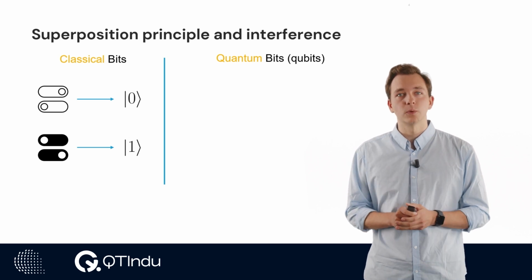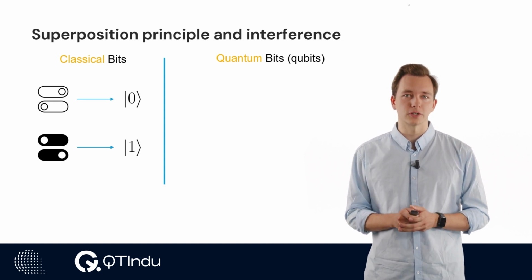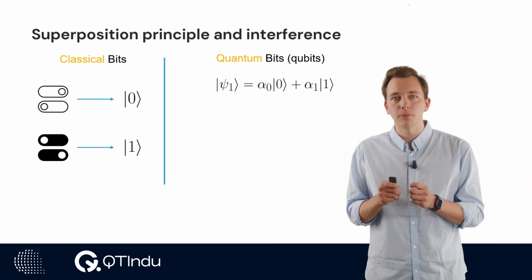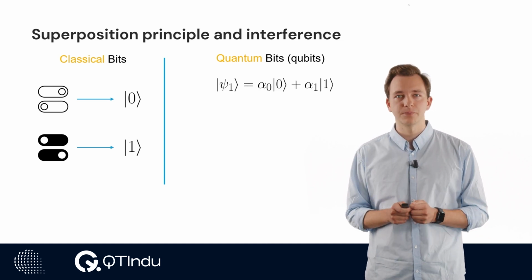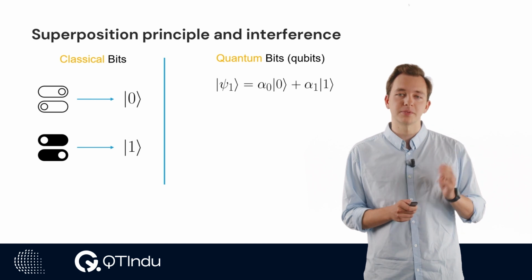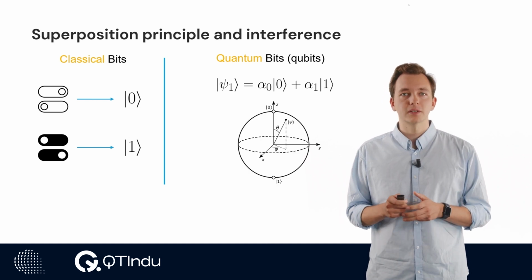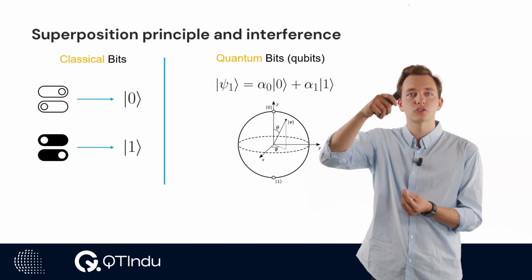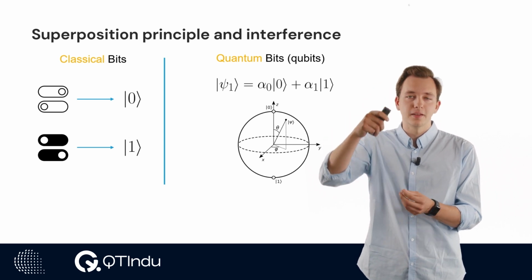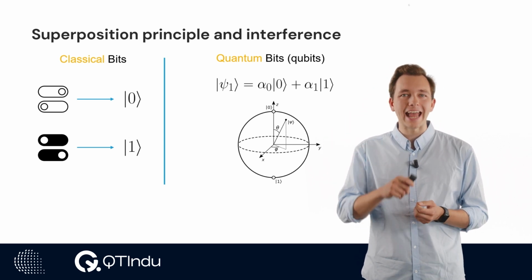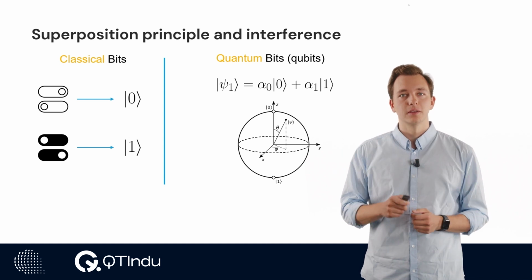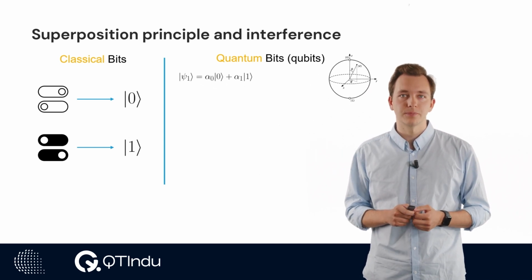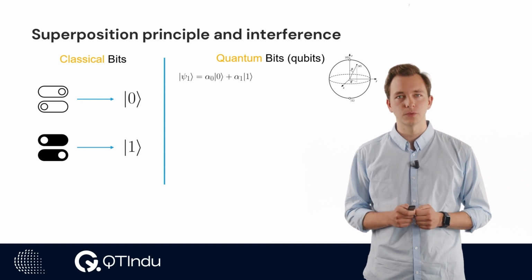On the other hand, we have the quantum bits, or qubits for short. The striking feature of qubits is that they can be in a linear combination of zeros and ones, as described by this first state, psi1. One can represent this state on a sphere, where the north and the south poles describe the classical bits. However, qubits can trace out any point on the sphere. On top of that, we can describe multiple qubits together, and here we'll see the real advantage.